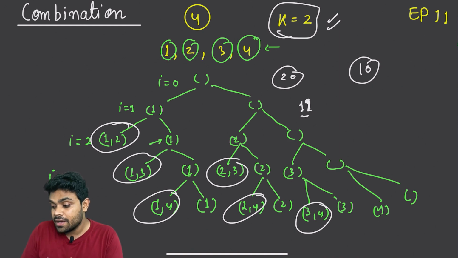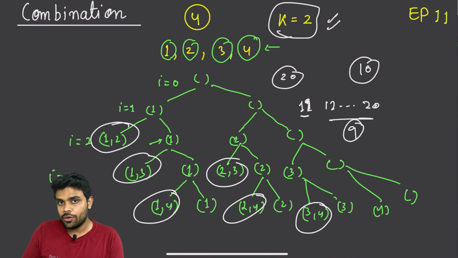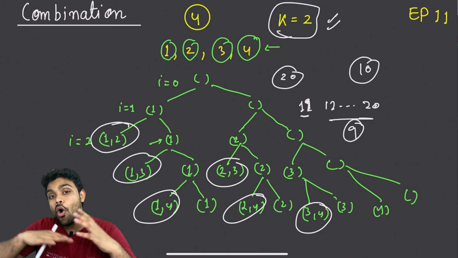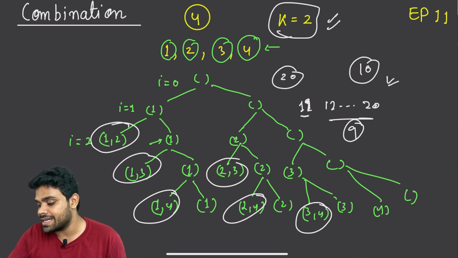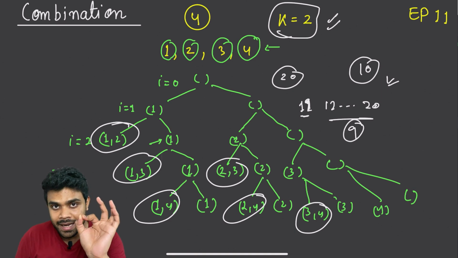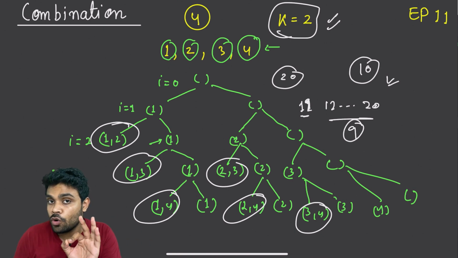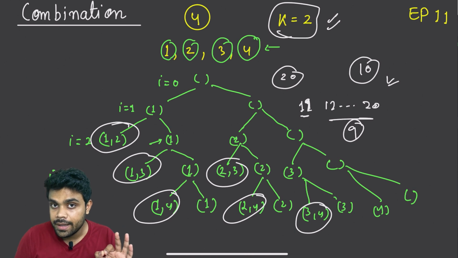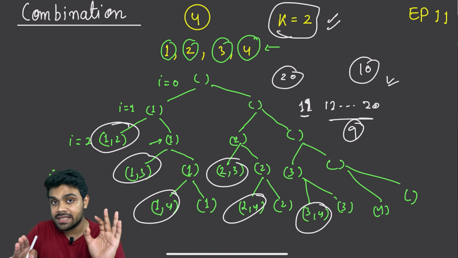If I skip 11, after 11 what will be there? 12 till 20: 12, 13, 14, 15, 16, 17, 18, 19, 20. Only 9 elements will be there. So if I skip 11, even if I pick all the elements after 11, I will still not be able to generate a subset of size 10. That's why I cannot go in that direction. So if I'm standing at 11, and till now I have not picked up anything, I will have to select 11. There is no other choice.